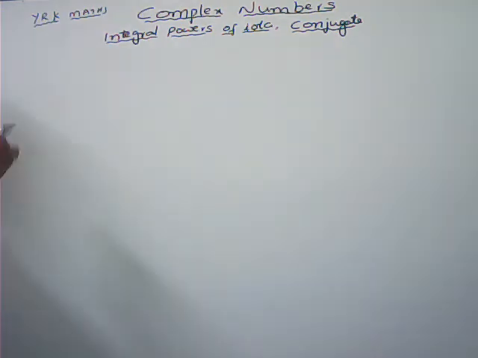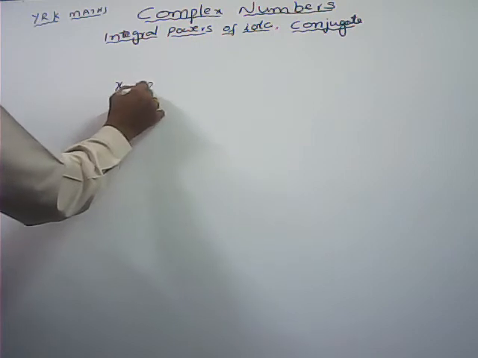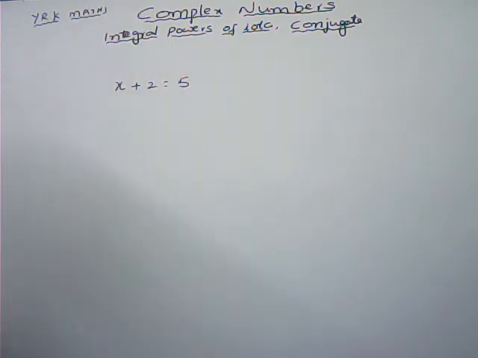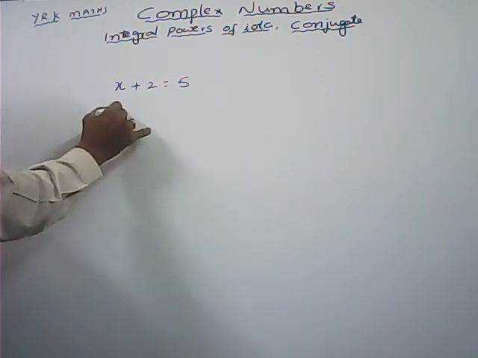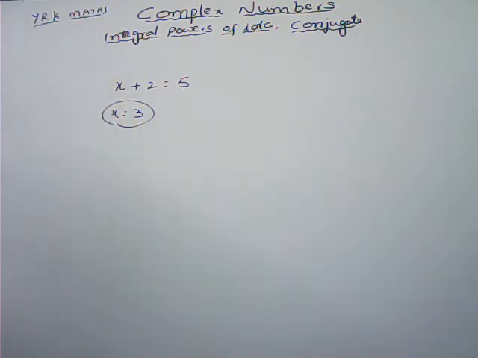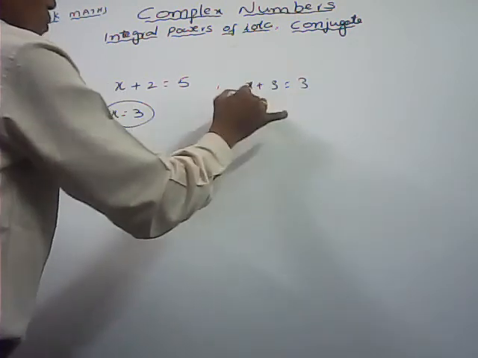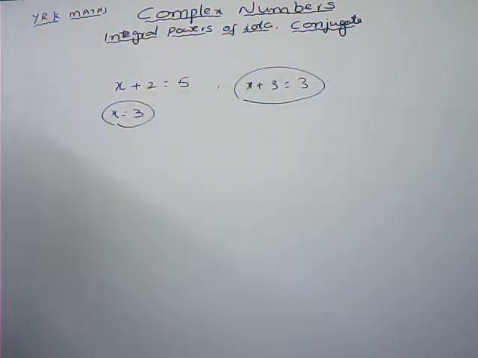For example, how to start the complex numbers? Here x plus 2 is equal to 5 is given. What is the solution of this equation? x plus 2 is equal to 5. By taking x equals 3, it satisfies. So here we are getting the solution in the set of natural numbers. For example, if I give x plus 3 is equal to 3, what is the solution of this one? x equals 0. So we are getting the solution in the set of whole numbers.